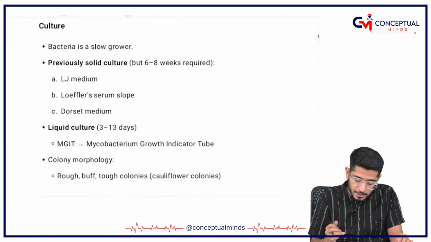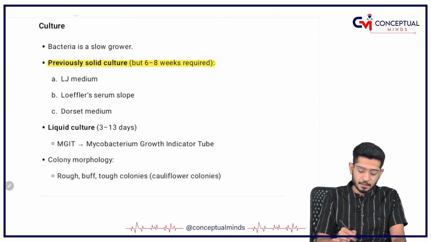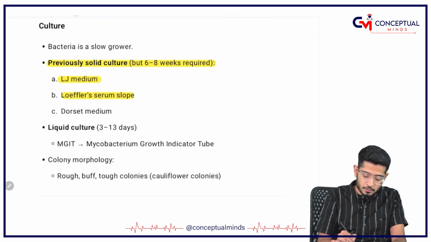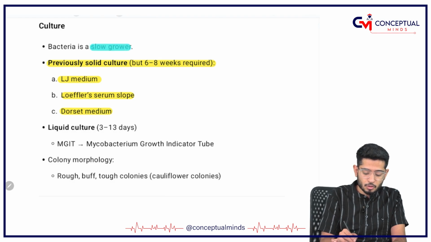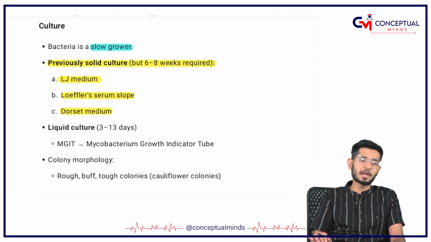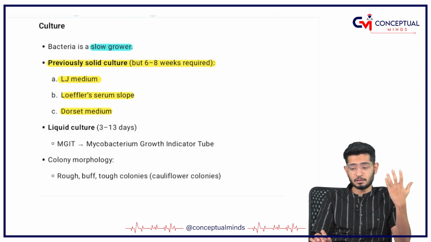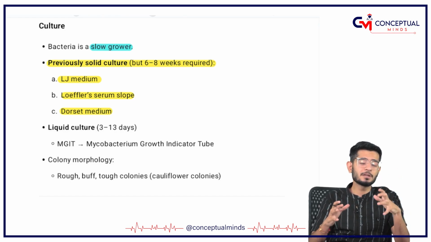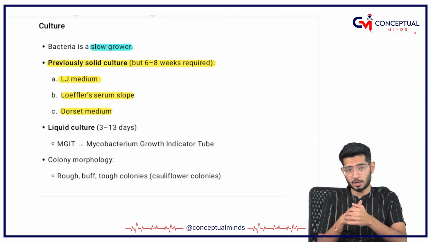So coming to the culture, I told you that previously we used to do solid cultures like LJ media, Loeffler serum slope, and Dorset media. But the problem is that the bacterium is a very slow growing organism. That's why it was taking 6 to 8 weeks to diagnose TB. That was the reason TB was considered a deadly disease, because we were not able to even confirm the diagnosis, as it is a slow growing one.